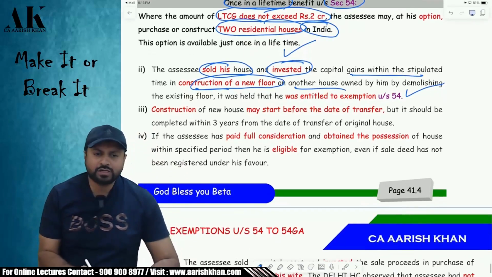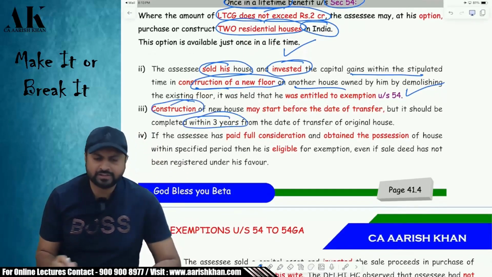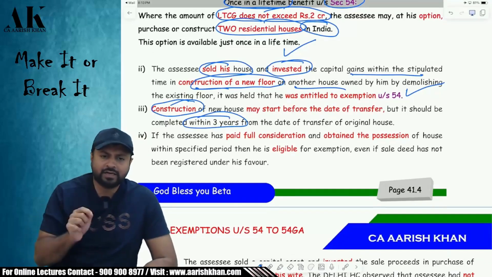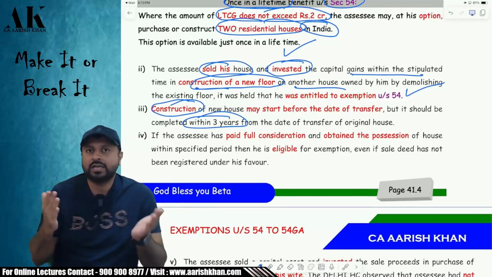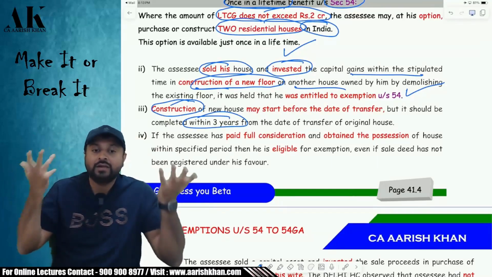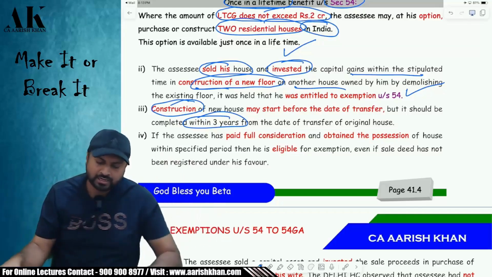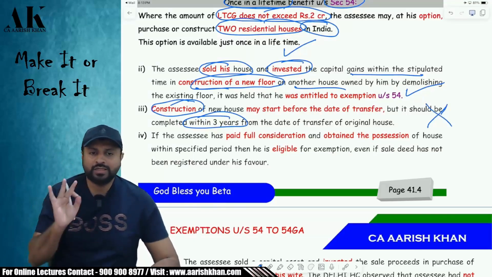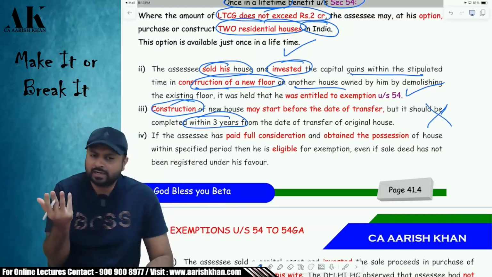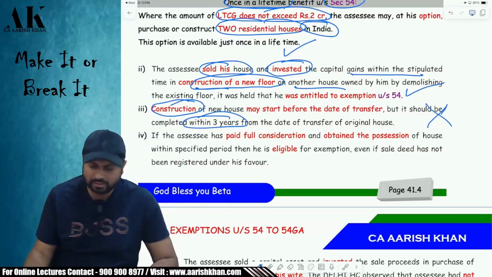Okay. Second question was, the construction should complete within 3 years, right? Everywhere it is written, in 54 also, in 54F also, very clearly that the construction should complete within 3 years. The question is, when should the construction start then? It is not written in the law. The law only talks about the construction being completed within 3 years. It can start at any time. There is no starting time given by the law.